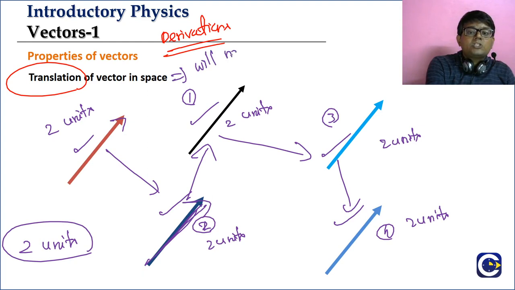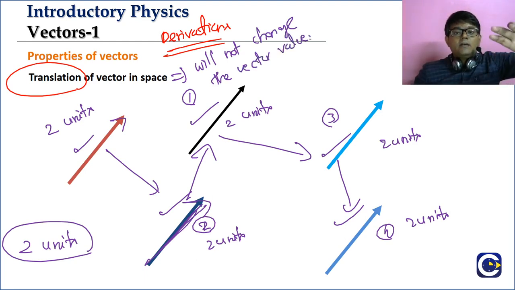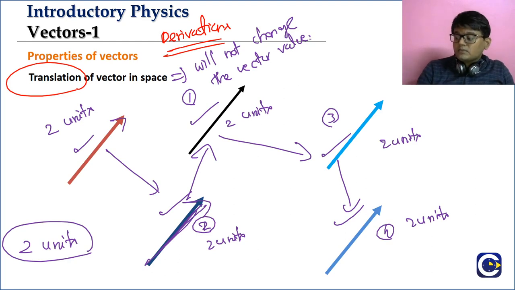The translation of a vector in space will not change it. What is the first property? This is an important property: it will not change the vector value. The value of the vector will not be changing. This is an important property of the vector.